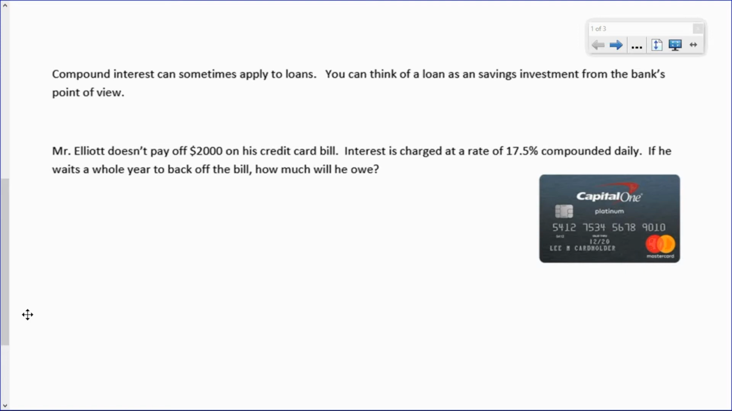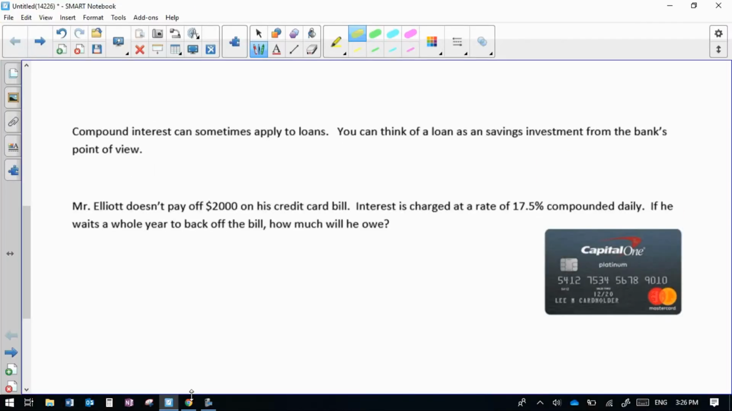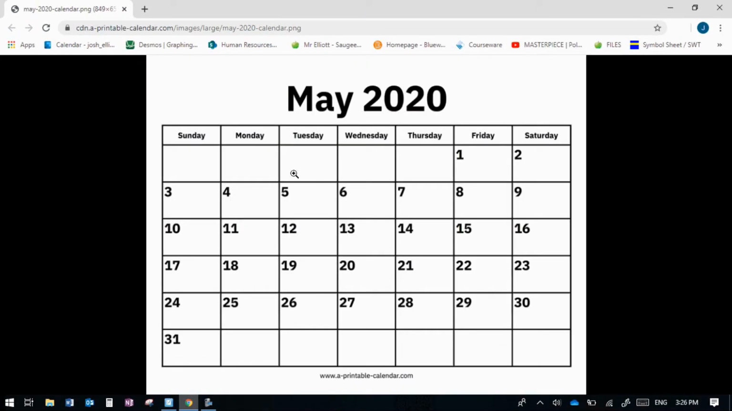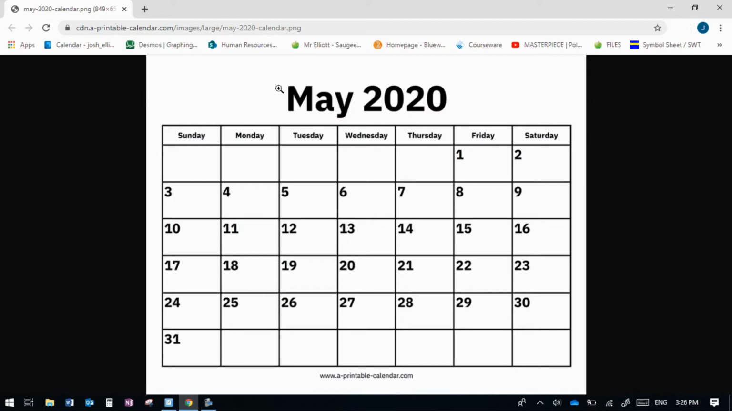One example I have here is a $2,000 credit card bill that isn't paid. Now, how does a credit card work? Let's just talk about that for a minute. So, imagine through the month of May, I make purchases on my credit card. What happens is I don't have to worry about actually paying for the item. So suppose, I don't know, on May 12th, I make a purchase at the grocery store for a couple $100 or whatever it might be.